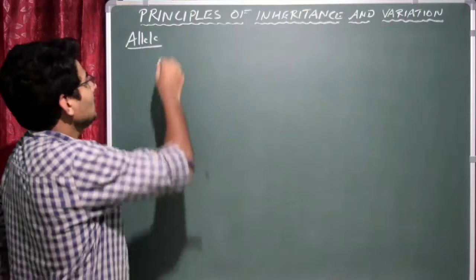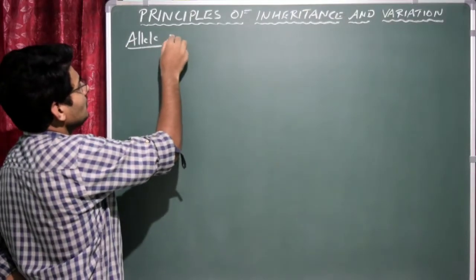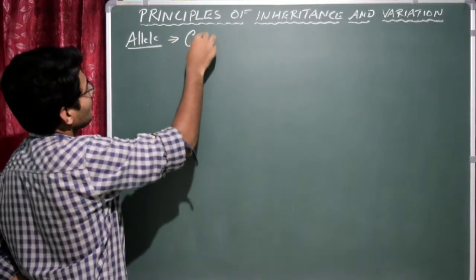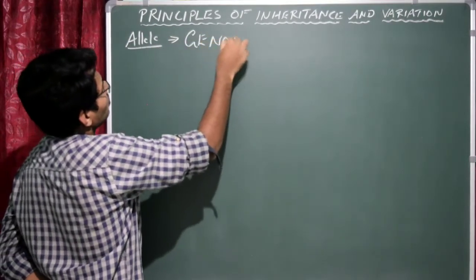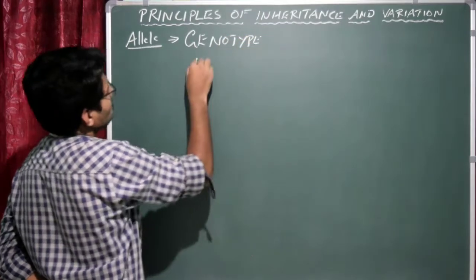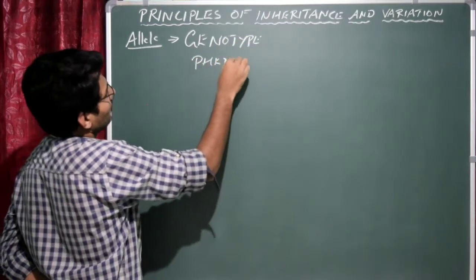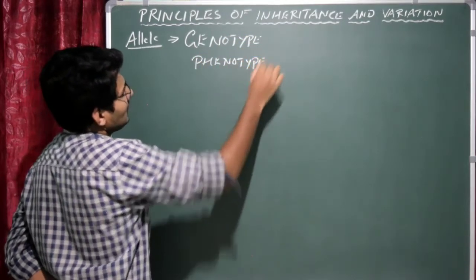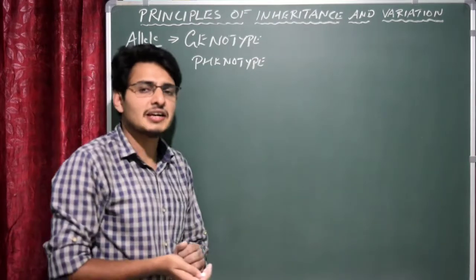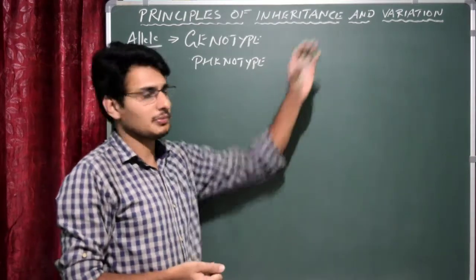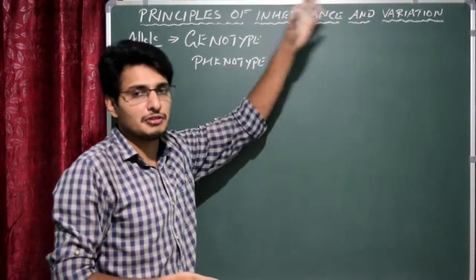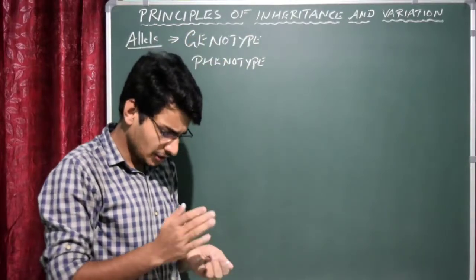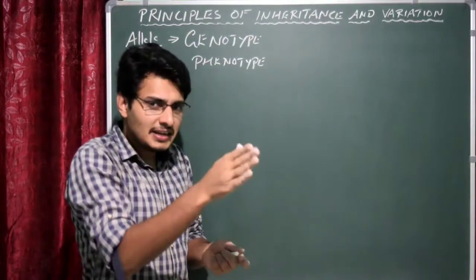Okay, so fine. Particularly here, I just want to write genotype. Okay, then I will write phenotype. In the first example, I said a husband with straight hair marries a wife with curly hair. So here I said straight hair and curly hair.